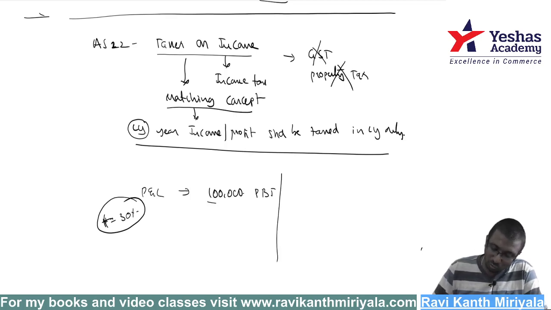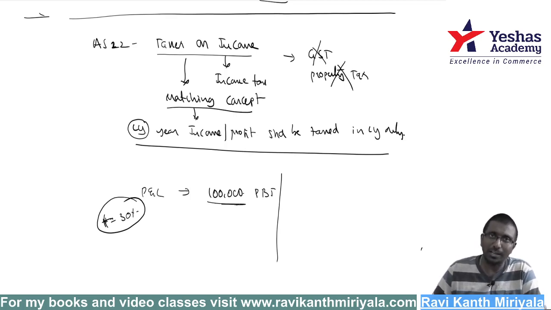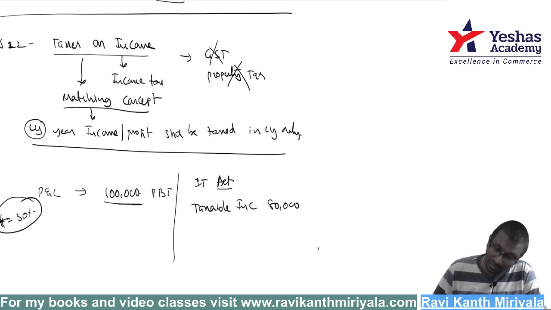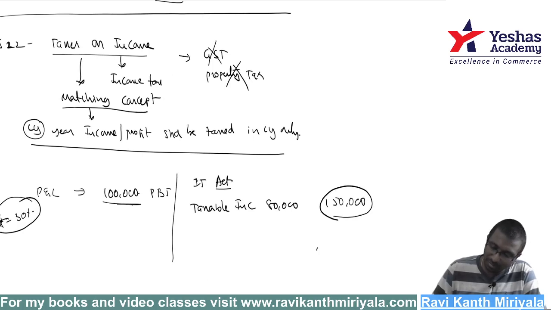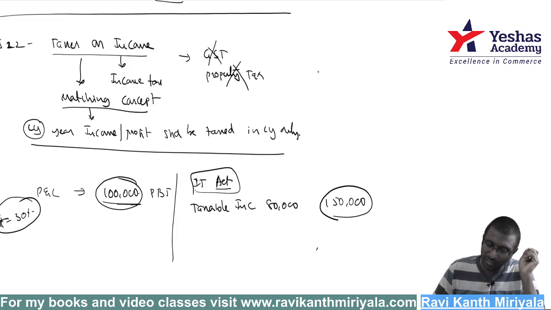Even though as per profit and loss the profit before tax is 1 lakh rupees, if you look at the Income Tax Act, the taxable income can be 80,000 rupees, or it can be 1,50,000 rupees, because of so many sections of the Income Tax Act. Sometimes in one year you may be paying more tax than you are supposed to. Compare it to our P&L: my P&L income is 1 lakh, but taxable income as per the Income Tax Act provisions is 80,000.